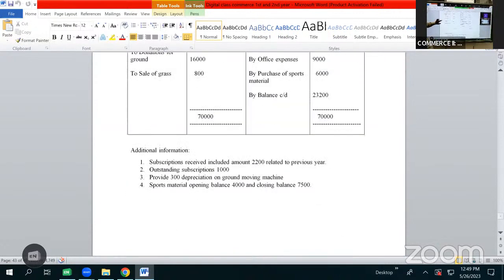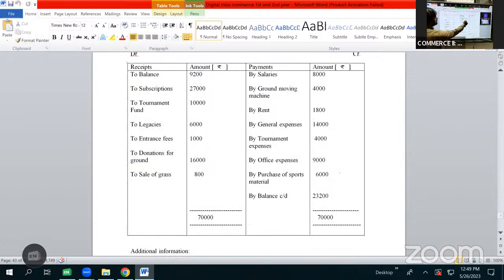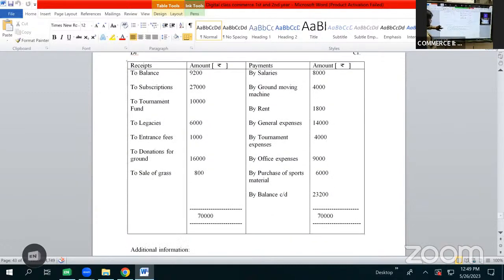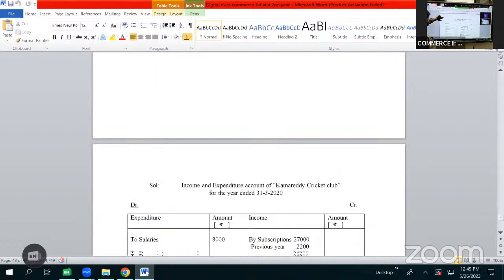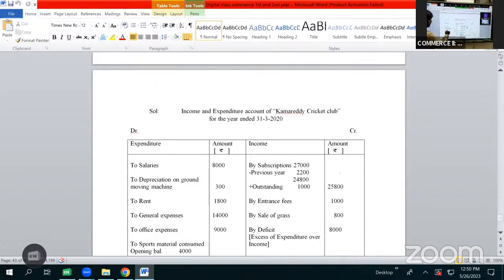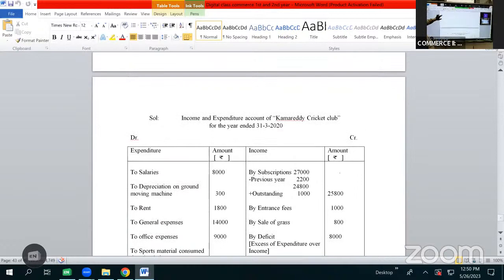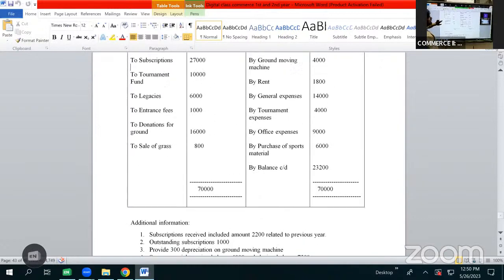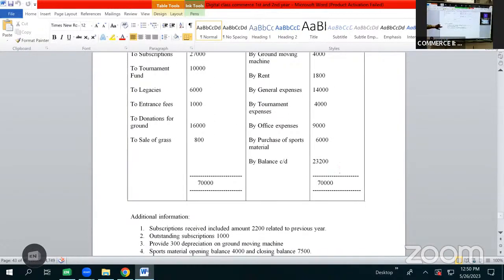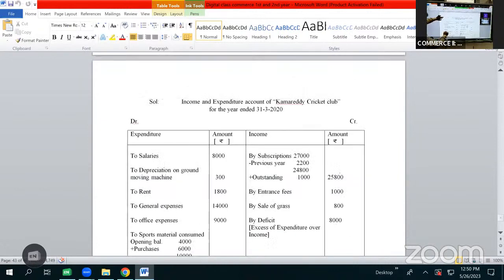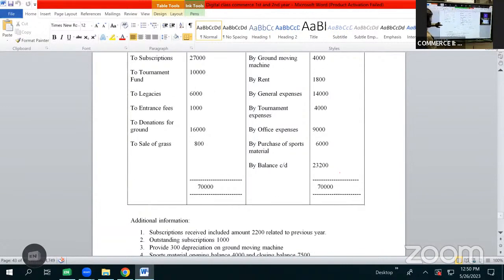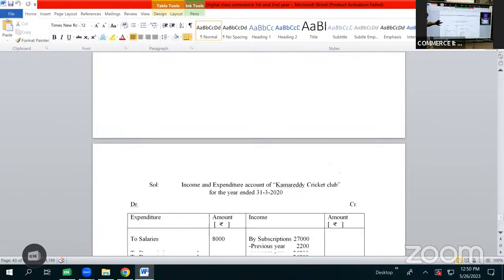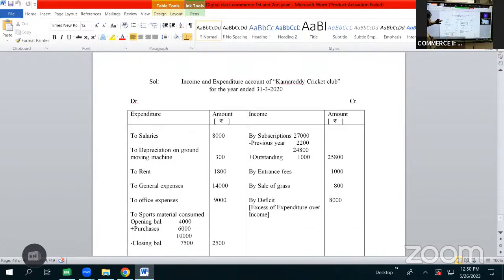Then after salaries we have ground moving machine 4,000, on which we have an adjustment that depreciation 300 is to be provided on ground moving machine. So we'll be writing the amount of depreciation as to depreciation on ground moving machine 300 rupees. After ground moving machine we have rent 1,800 rupees. It is of revenue nature. It can be shown as expenditure as to rent 1,800 rupees. Then after rent we have general expenses 14,000 rupees. It is of revenue nature. It can be shown on the expenditure side as to general expenses 14,000 rupees.